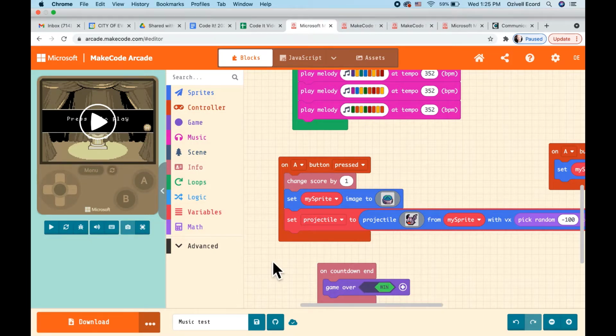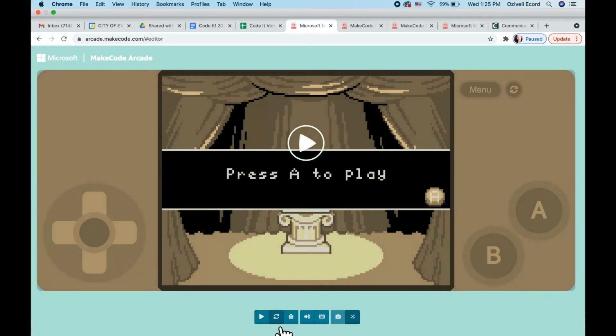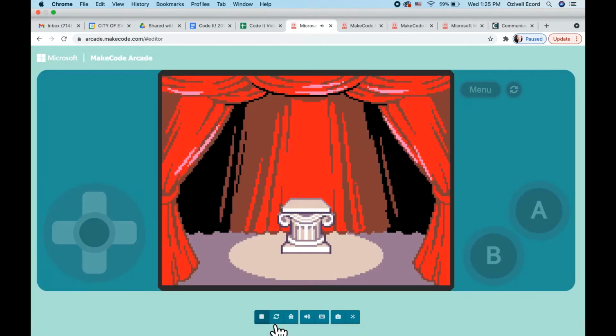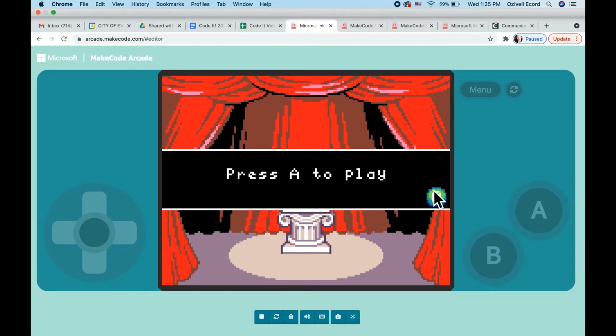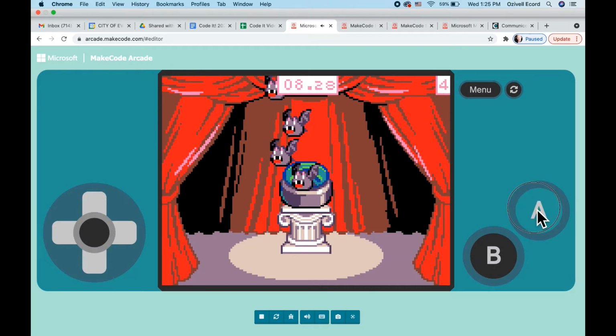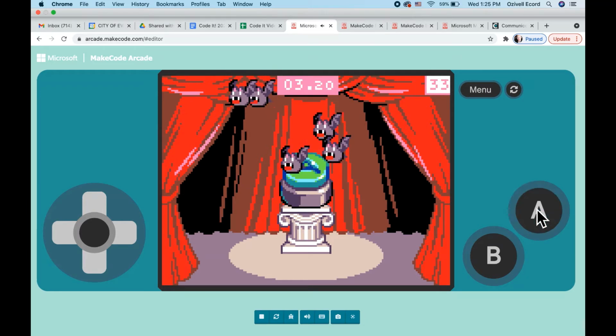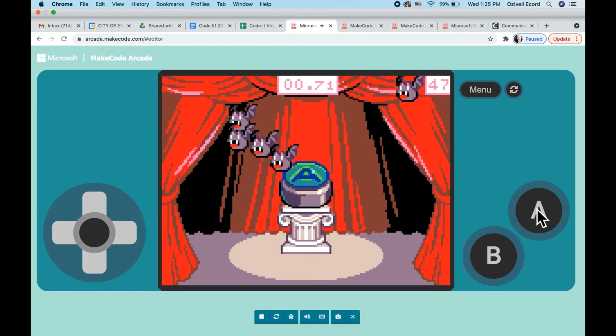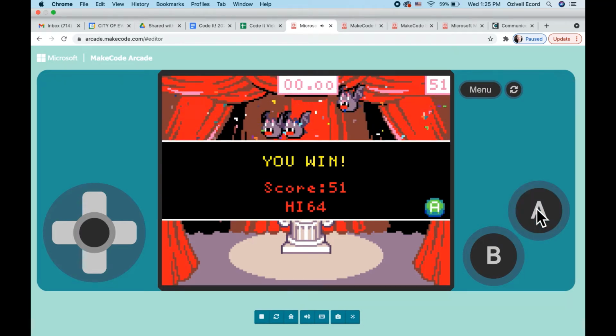So first of all, let me show you the game that we're going to be assigning sound to. It's just a simple button clicker game that I made. I'm going to maximize, then reset the game, and it starts playing. We press A, and as I press, bats come out of the A button. But I think it would be more dynamic if we had some type of sound that accompanied them. So that's what we're going to do.